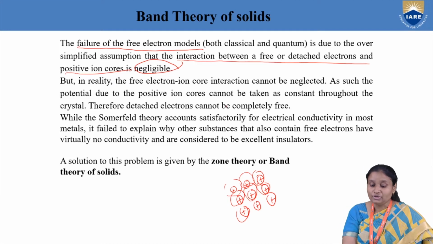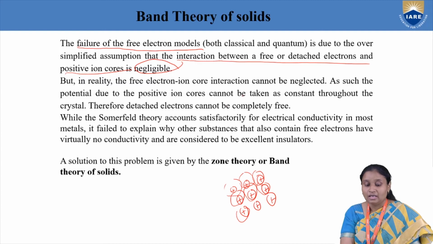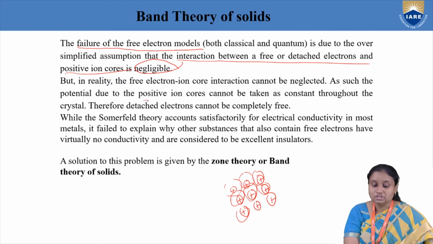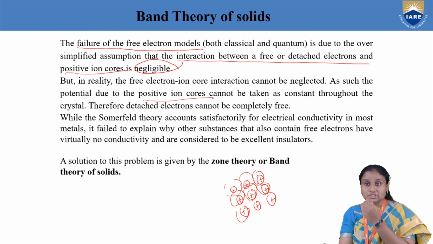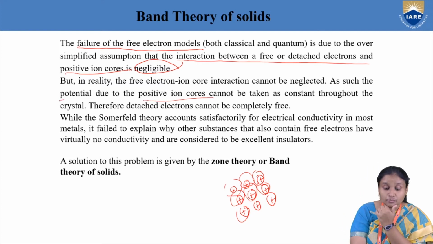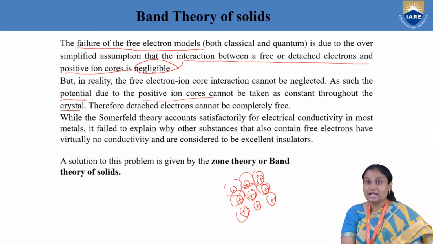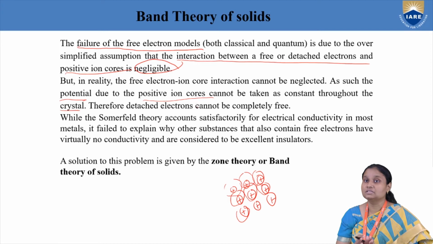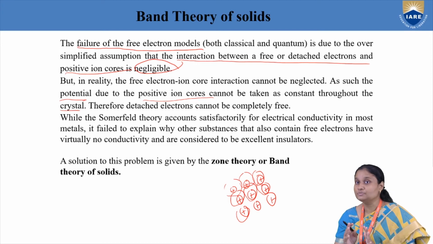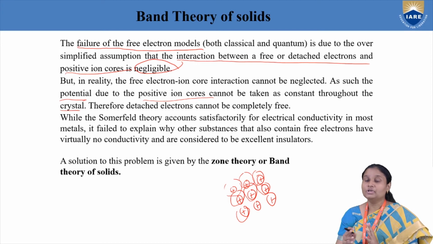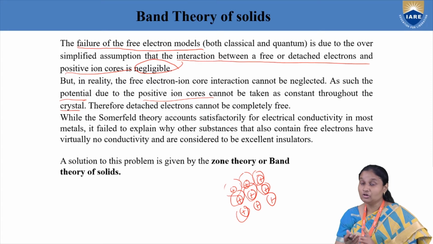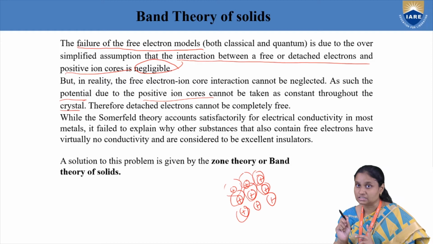But if you take into consideration the effect of those positive ion cores, they are going to set up some potential inside the crystal. This is a very important point. When there is an electrostatic interaction between these positive ion cores and whatever free electrons are there, some potential builds up inside the crystal.